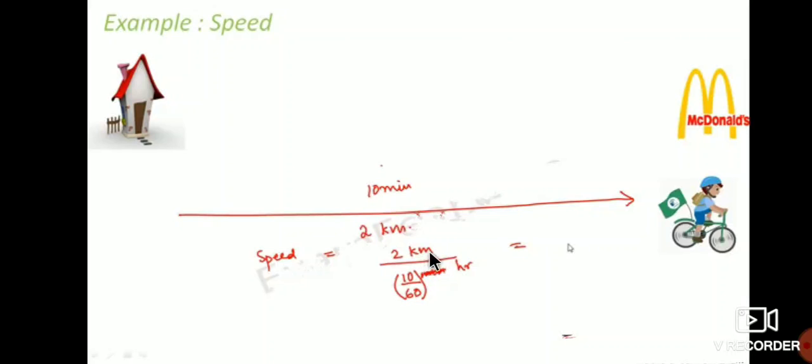That is, speed is equal to distance covered, that is 2 kilometers, by time taken, which is 10 minutes. So we should write it in the form of hours, meaning we should divide 10 minutes by 60 minutes. Then you get 12 kilometers per hour.